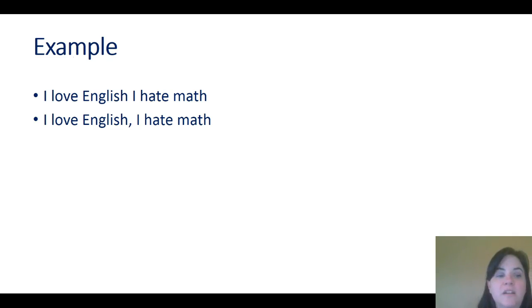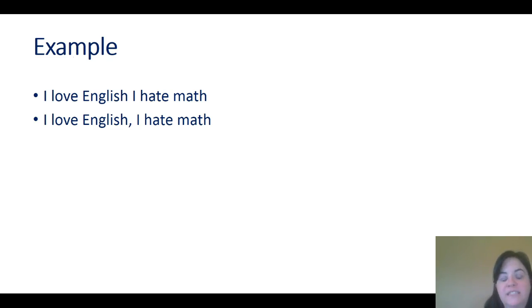So let's go back to our example. We had the run-on, I love English I hate math. And we had the comma splice, I love English, comma, I hate math. We've now learned that there are 3 different ways to fix a run-on or a comma splice. And because a run-on and a comma splice can be fixed the same way, I'm just going to fix these all at the same time.